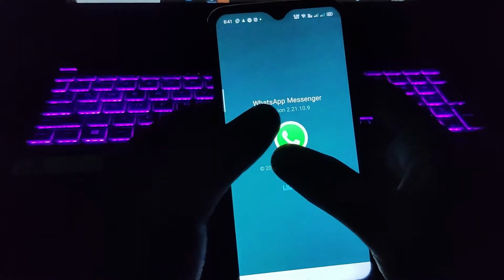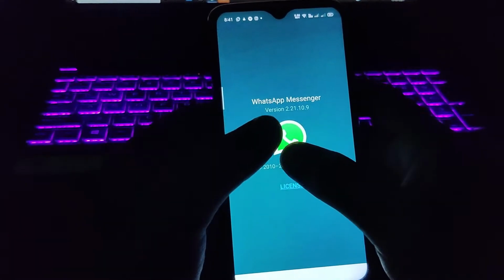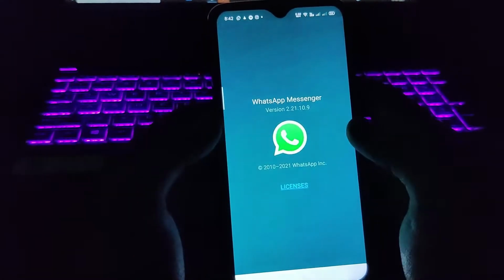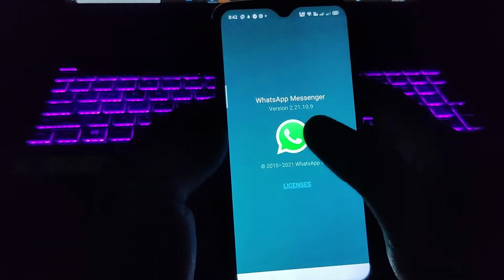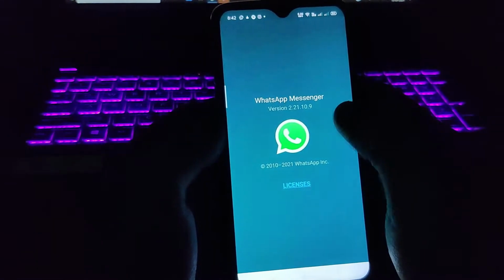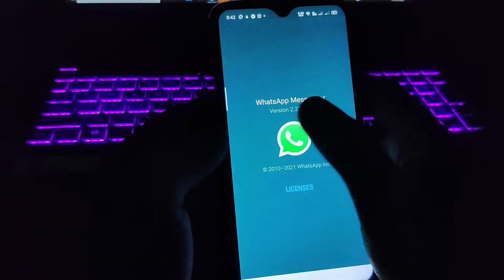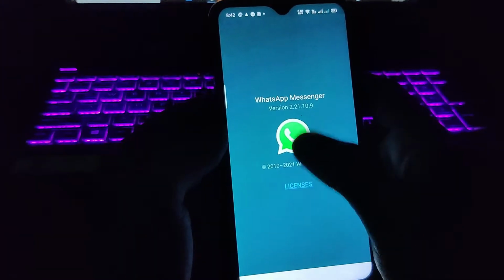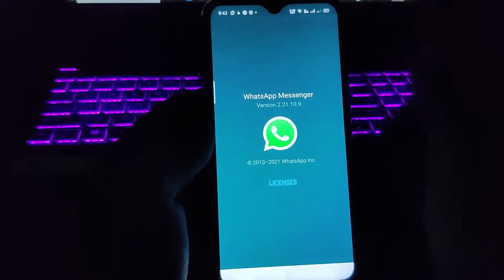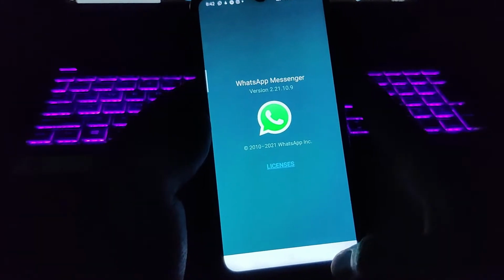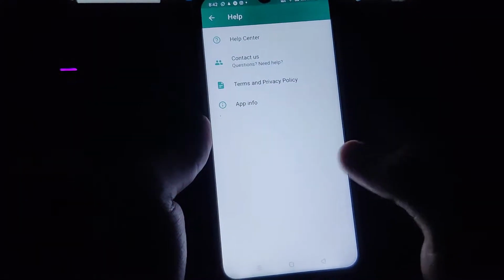After the last update of WhatsApp, it has introduced a lot of cool, new, useful features, and I have picked the 5 best features out of those. Here you can see I am using a WhatsApp beta version. Don't worry, I'll give you the app link in my video description. And now, without any delay, let me show you those 5 amazing tricks which are going to be very useful and new to you.